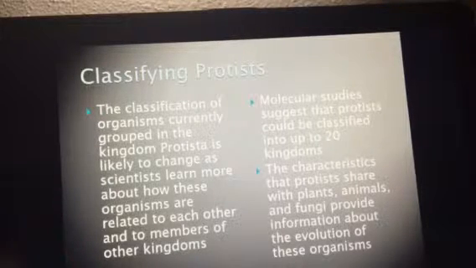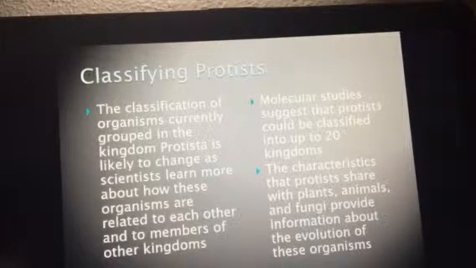And basically, these provide a little bit of evolutionary evidence. So the first eukaryotic cells, which we know to be formed through the endosymbiotic theory, we feel were formed from the organisms found in the kingdom Protista. And so the members of this kingdom give the first evidence to our endosymbiotic theory. We see that the mitochondria and the chloroplasts have different DNA from the nucleus, and there's a lot more DNA in the mitochondria and chloroplasts in Protista.